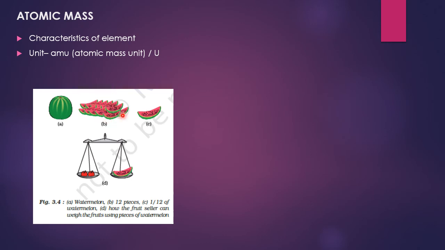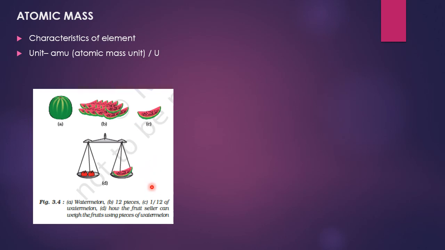Now he makes 12 equal pieces of the watermelon and finds the mass of each fruit he is selling relative to the mass of one piece of watermelon. This one piece of watermelon he is using as standard mass. So now he sells his fruits by relative fruit mass unit.